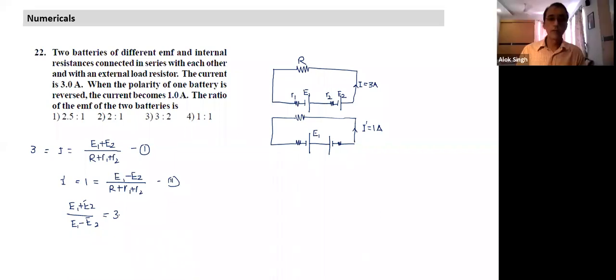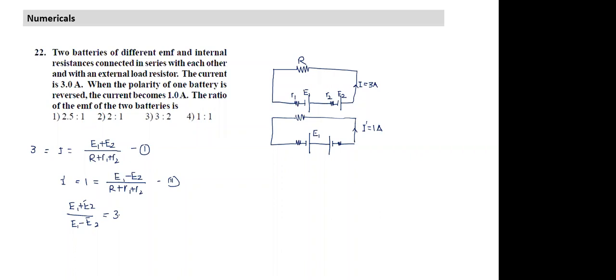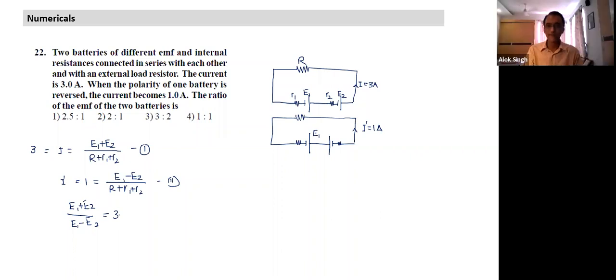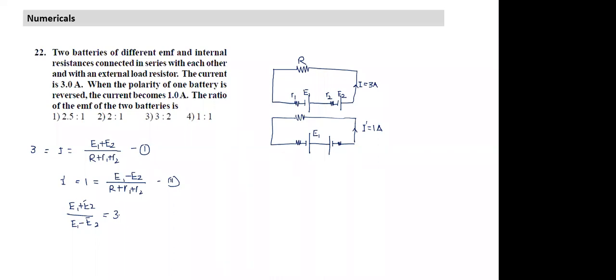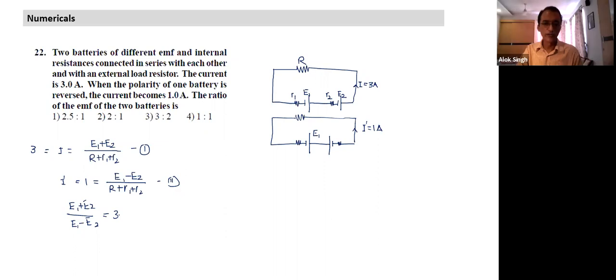But tell me, are both options given here? No, sir, only one is there. Only one is there, otherwise we have no problem. Yes, such a question should not give both. What would happen if it is 1:1? The current would be 0.